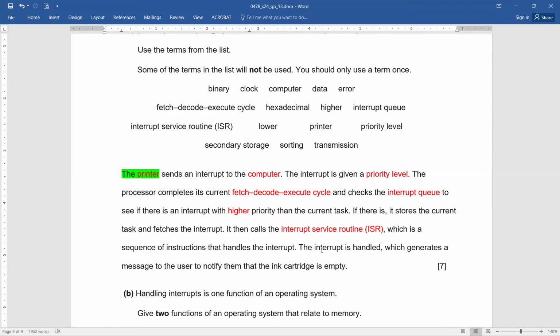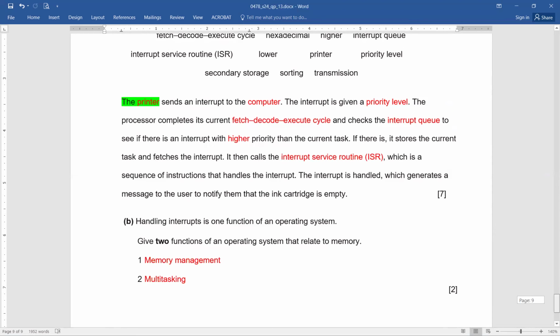If there is, it stores the current task and fetches the interrupt. It then calls the interrupt service routine, which handles the interrupt. In this manner, with 7 blanks answered properly, you will be able to score 7 out of 7. Easy.